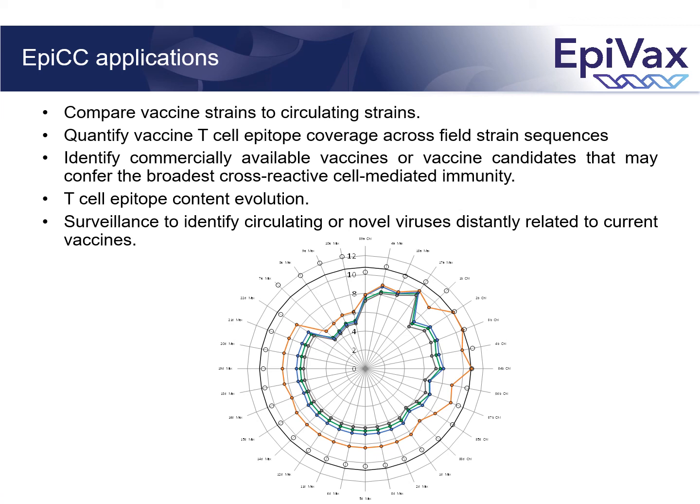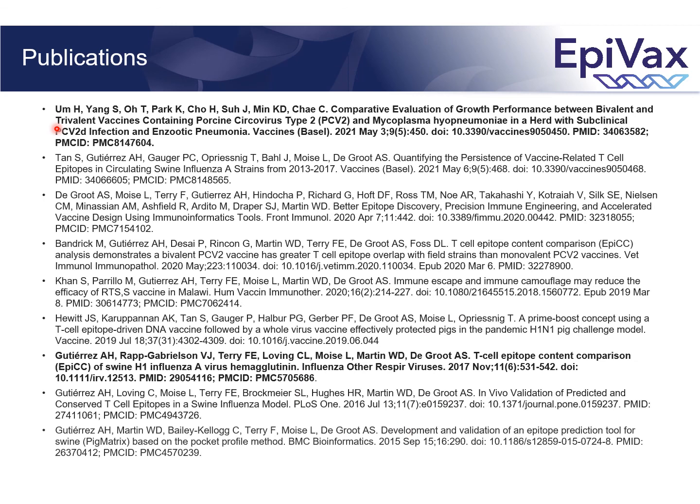T-cell epitope evolution and immunosurveillance are other important applications of this tool, which can be used to identify circulating or novel viruses that are distantly related to the current vaccines for further experimental evaluation to determine potential risk of vaccine failure.